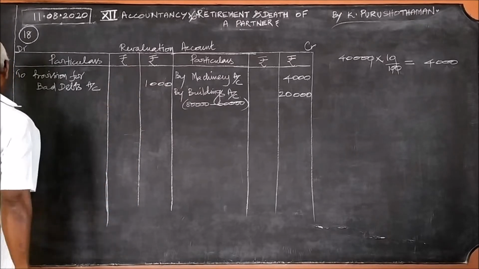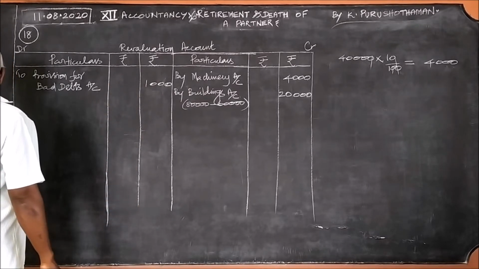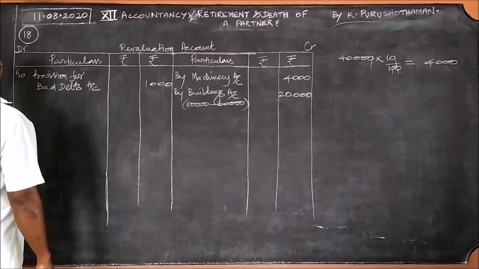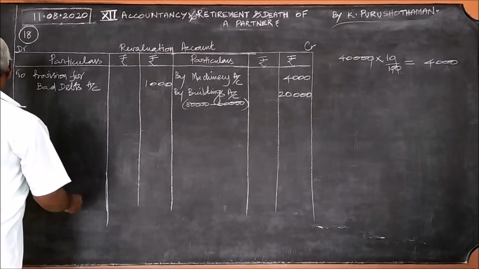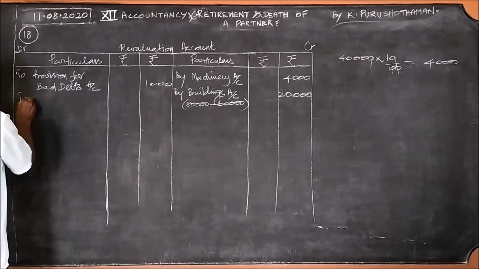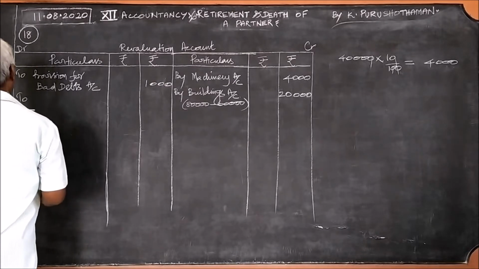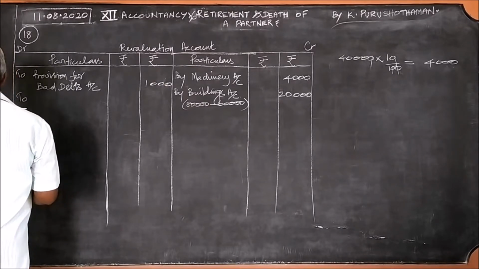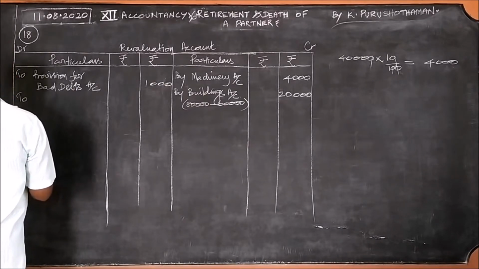Therefore 1,000 it is. Then the next one, stock to be depreciated by 2,000. It is clearly given a depreciation in stock, that is the value of asset is decreased. Again it is a loss item.